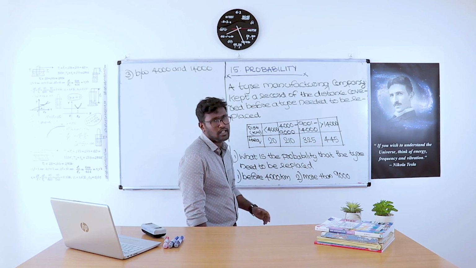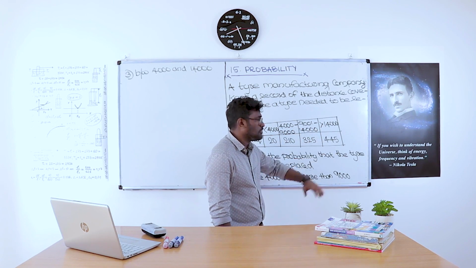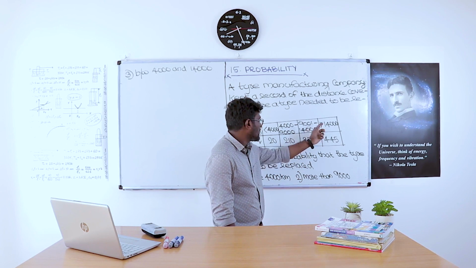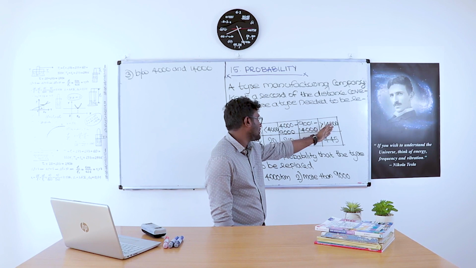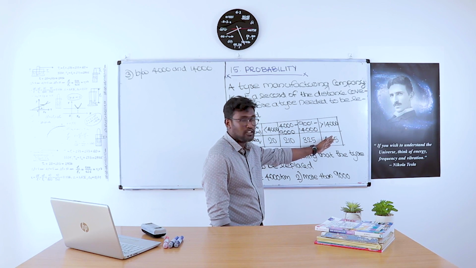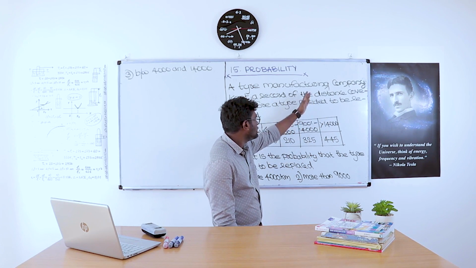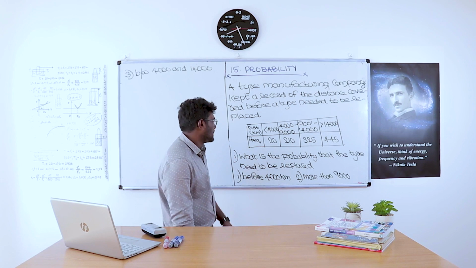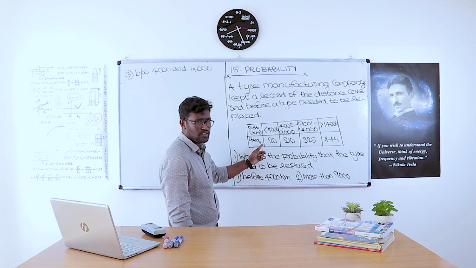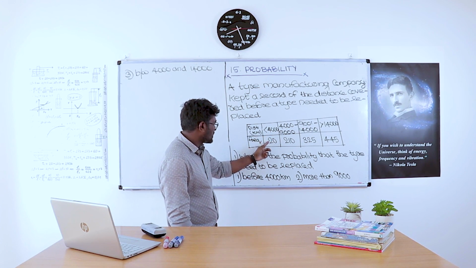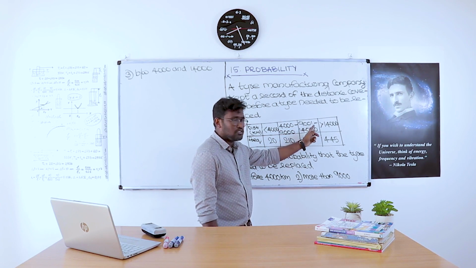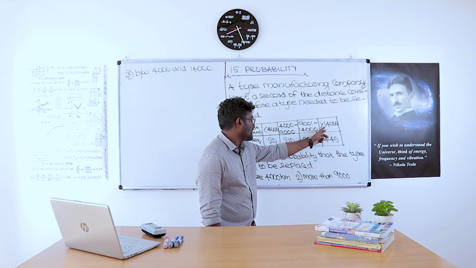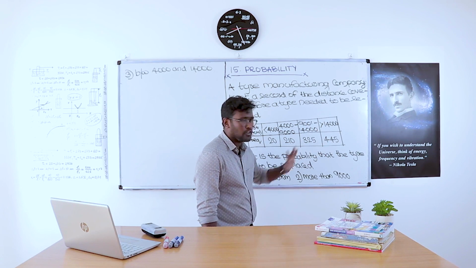And greater than 14,000 kilometers, there are 445 times the tire needed to be replaced. So these are the frequencies: less than 4,000, 20; 4,000 to 9,000, 210; 9,001 to 14,000, 325; greater than 14,000, 445.